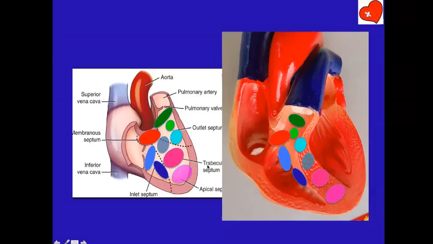Now, when you come to the trabecular septum, you can have an apical trabecular septum, a mid-trabecular septum, and an anterior trabecular septum. So depending on that, you name the VSD: anterior muscular VSD, mid-muscular VSD, and apical muscular VSD. This is also called subaortic muscular VSD, below the aorta here. Then you go to the outflow septum. The VSD which is located just below the pulmonary valve is called the subpulmonic VSD. One border is formed by the valve.